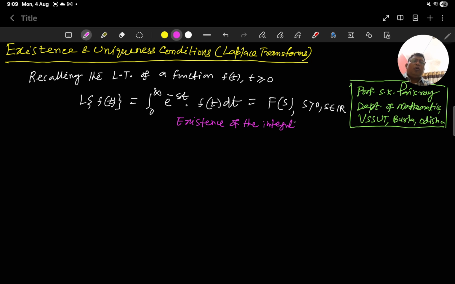Not all integrals with an infinite limit exist. So the existence of Laplace transform depends upon the existence of this integral, and we have a special criterion for existence, known as the sufficient condition. I will explain shortly. Before that, let me introduce myself.